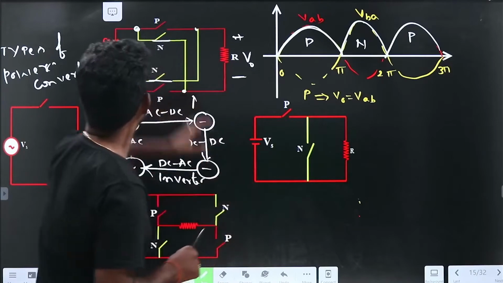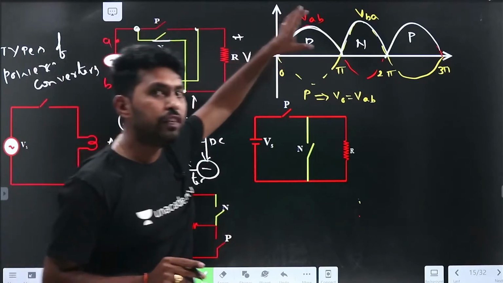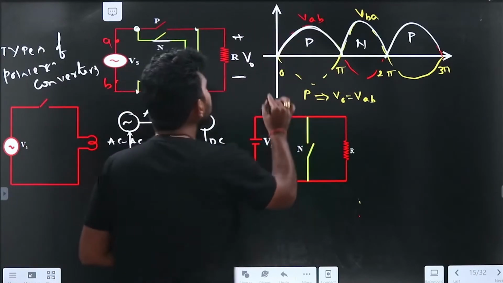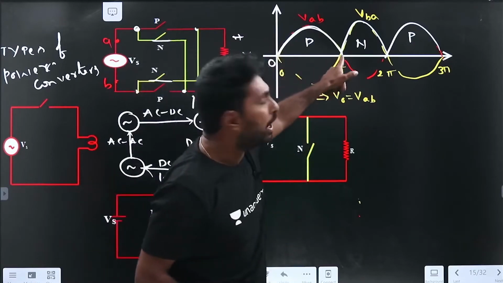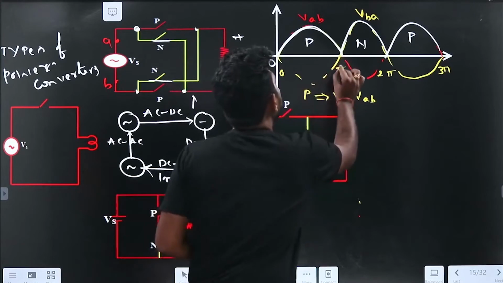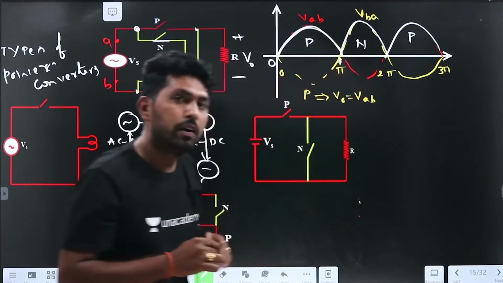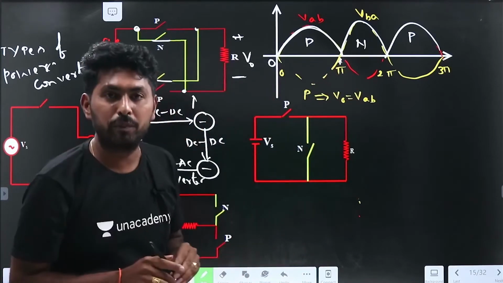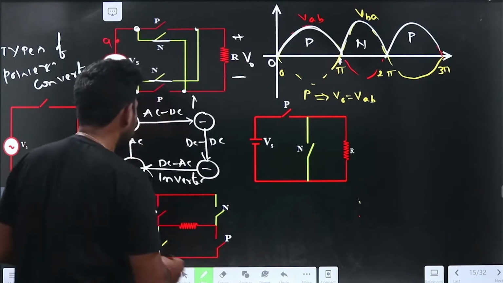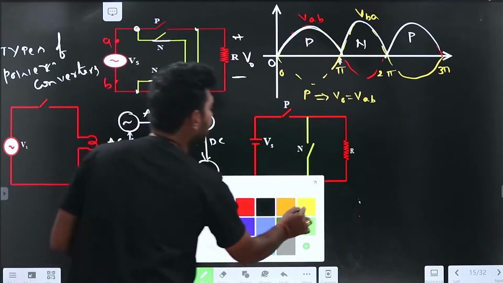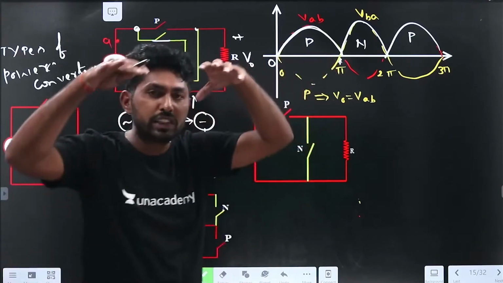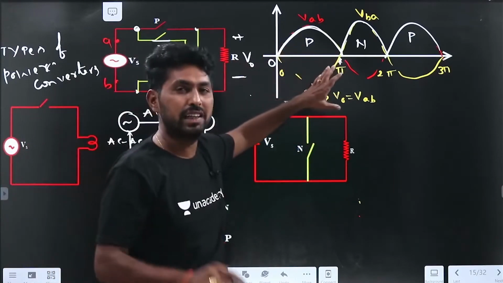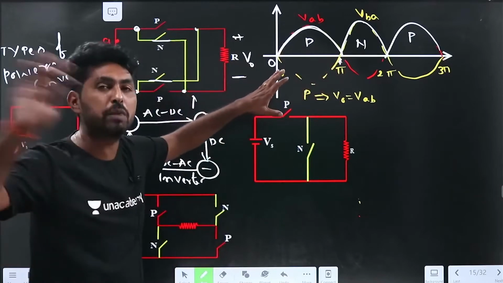We will see. For example, if you observe here, I switch on the P switch at 0 and open the switch at pi. In this case, if it is controllable, what happens? Let me represent with the other color so that it will be easy. It is very easy guys, please understand. Just concentrate here. Give me 15 minutes, you will get the total power electronics idea.